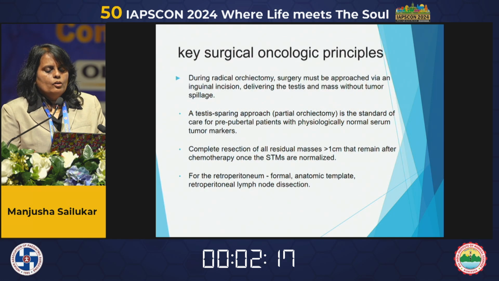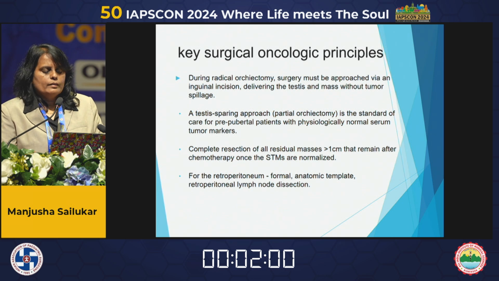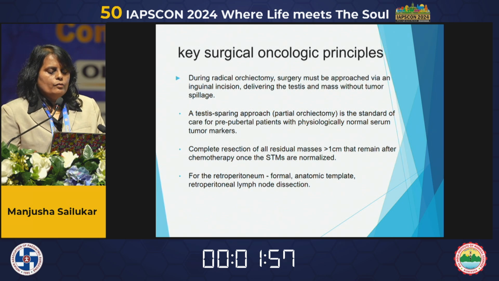Key surgical oncologic principles are: during radical orchiectomy, surgery must be approached via an inguinal incision, delivering the testis and mass without tumor spillage. The testis-sparing approach is the standard of care for prepubertal patients with physiologically normal serum markers. Complete resection of all residual masses more than 1 centimeter that remain after chemotherapy, once the tumor markers are normalized. For example, in the retroperitoneum, formal anatomic retroperitoneal lymph node dissection needs to be done.